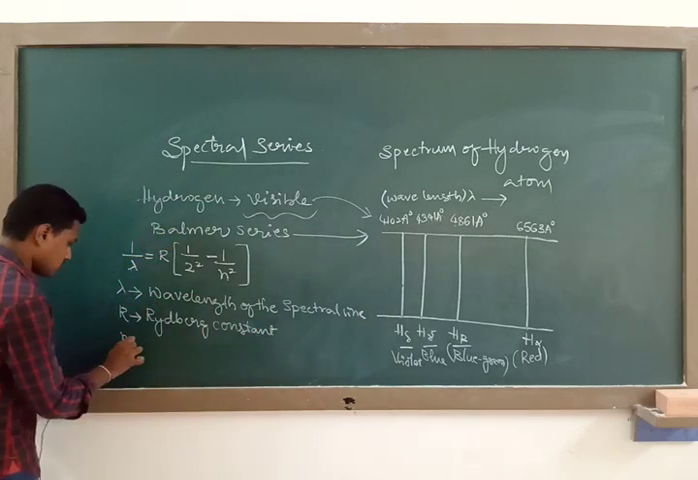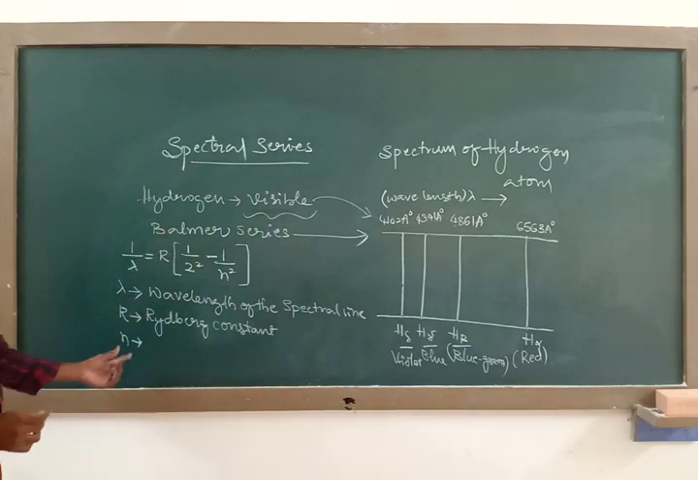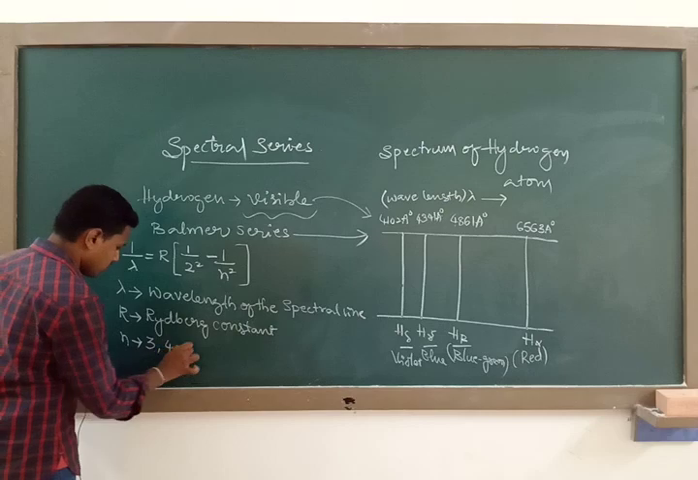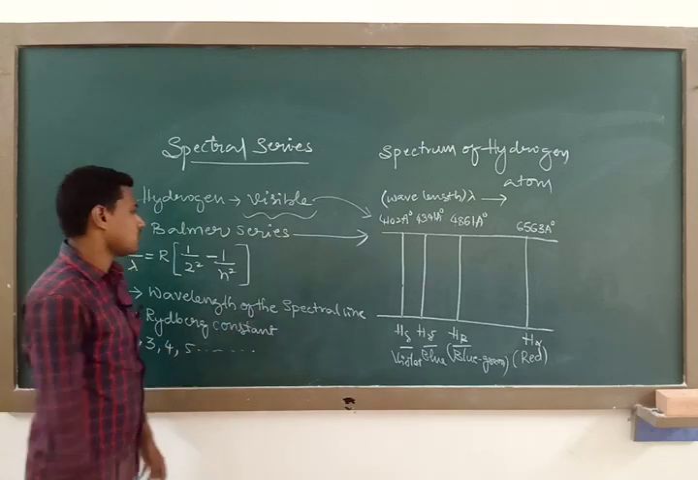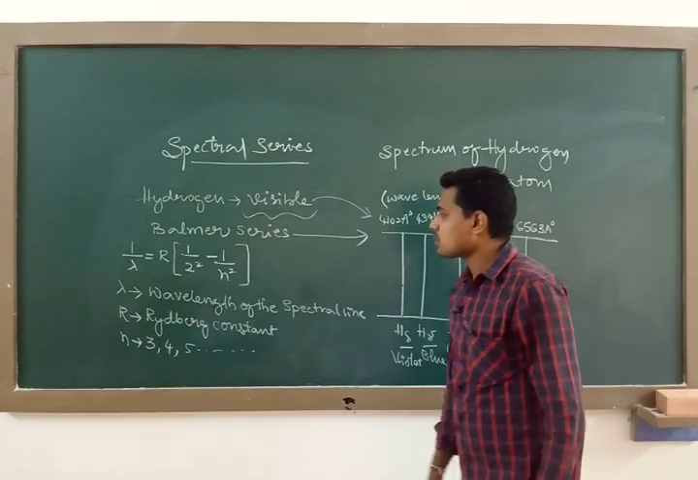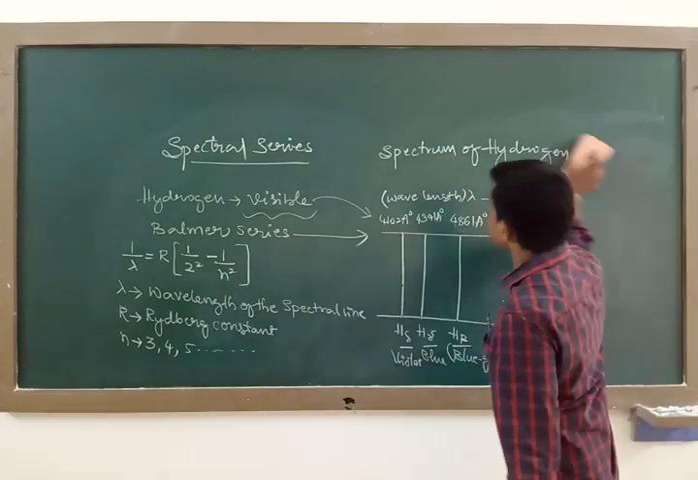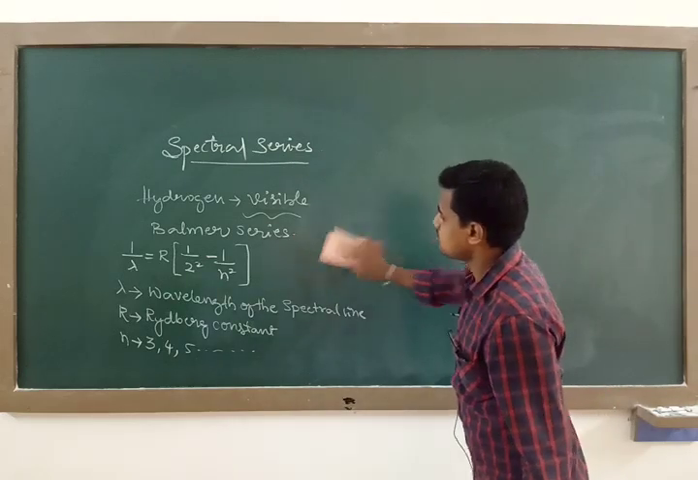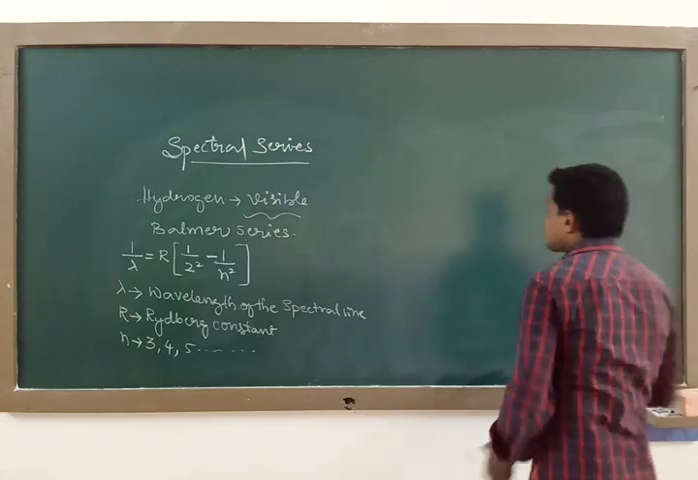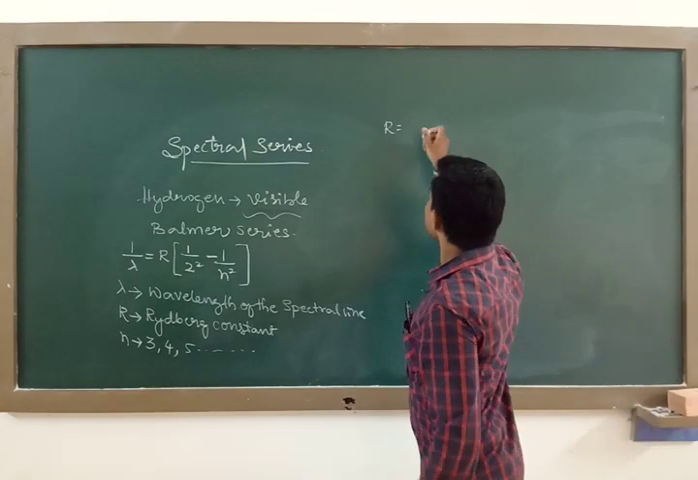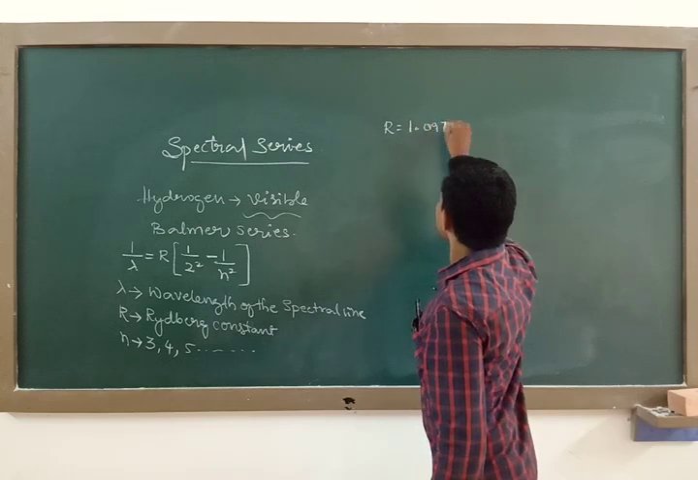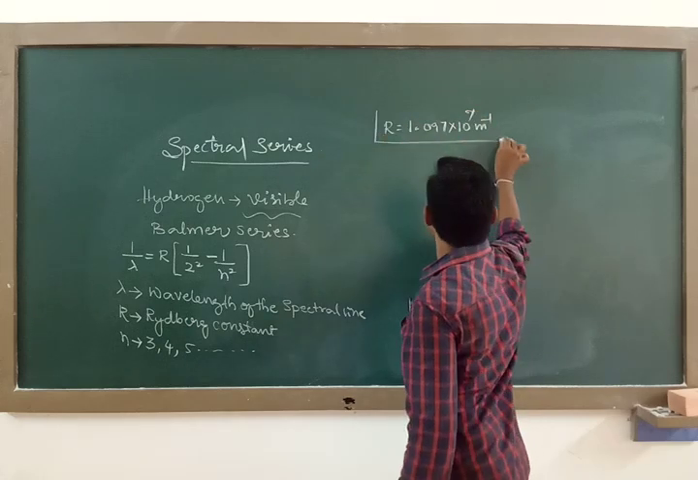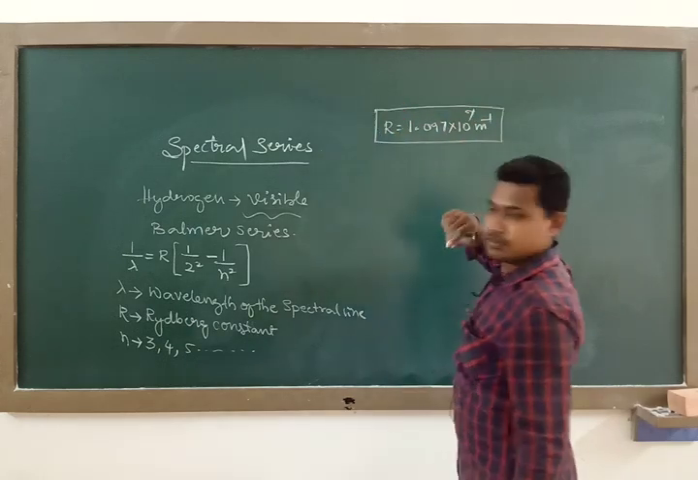Here n is the orbit number. For the Balmer series, the choice of orbit number will be 3, 4, 5, 6 and so on. And the value of the Rydberg constant is found to be R equal to 1.097 times 10 raised to 7 per meter. So this is the value of the Rydberg constant.